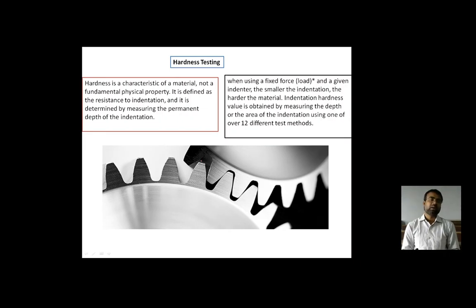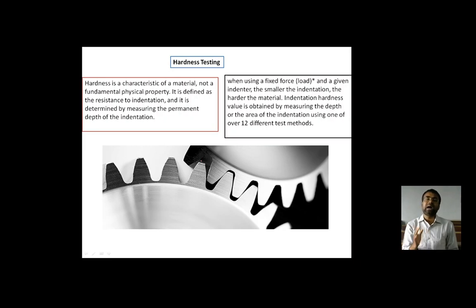So, it is defined as the resistance to indentation, and it is determined by measuring the permanent depth of indentation. When using a fixed force, that is, we are applying some kind of force on a particular body with a given indenter, the smaller the indentation, the harder the material. Means if we are indenting into a material and the indentation area is very small, it means that material is very hard.